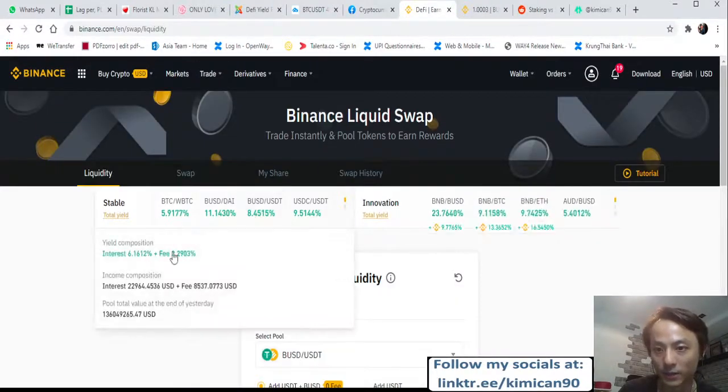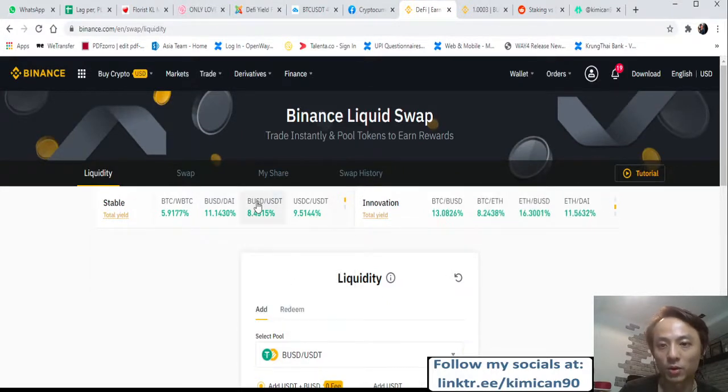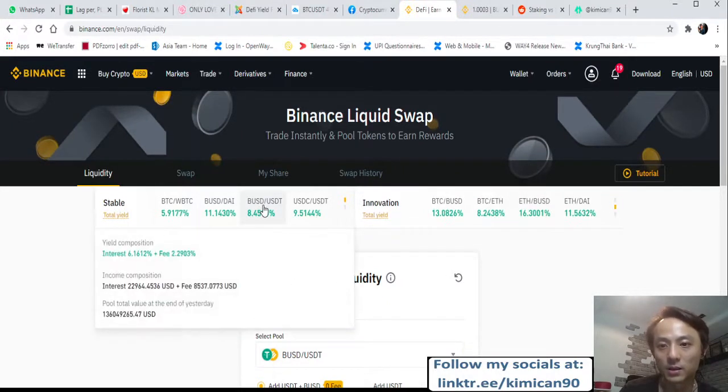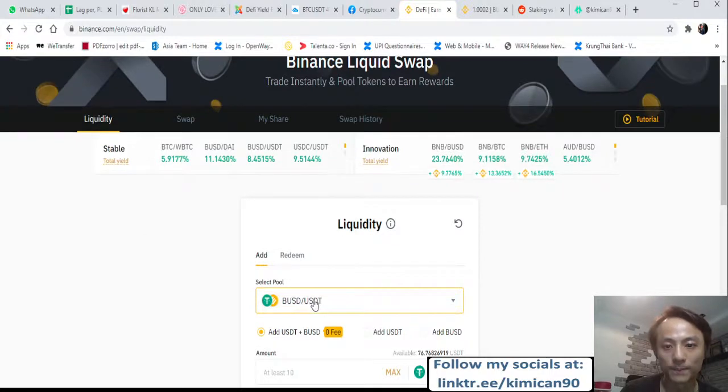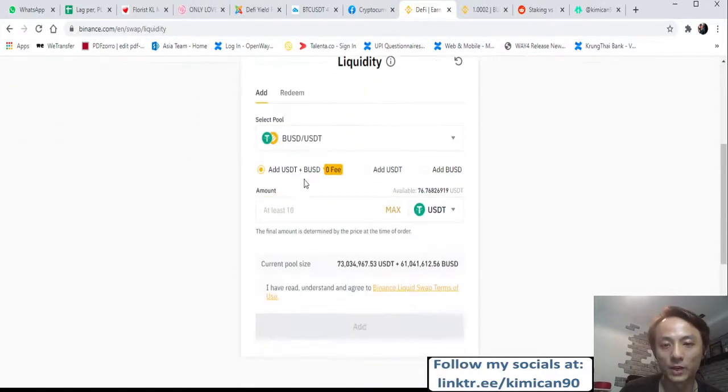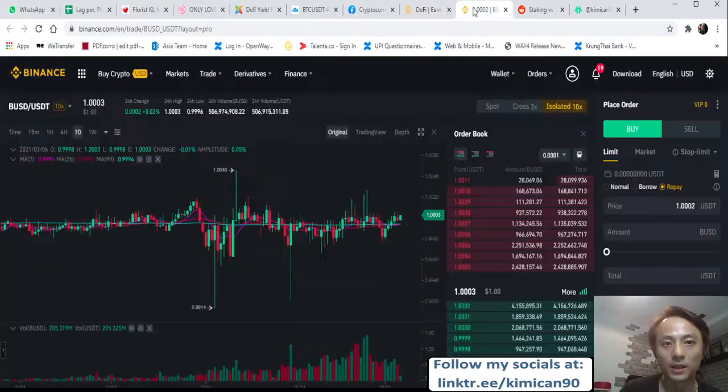which is this one, right? You can actually put in your BUSD and also your USDT into this liquidity swap here, so that when you put in here, it actually allows the transaction to happen.